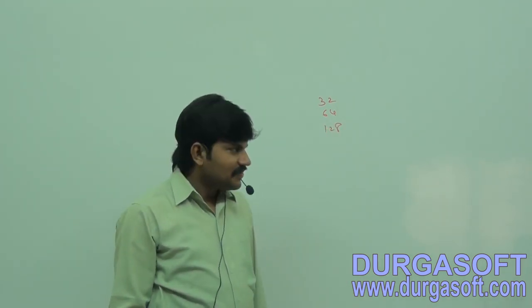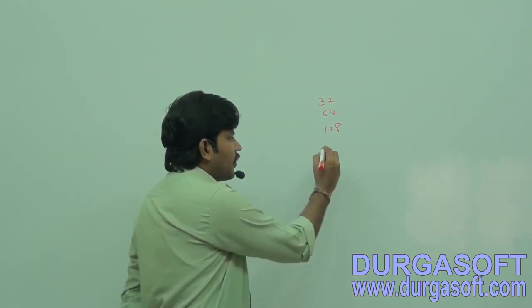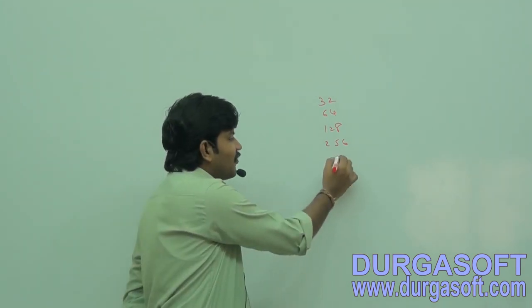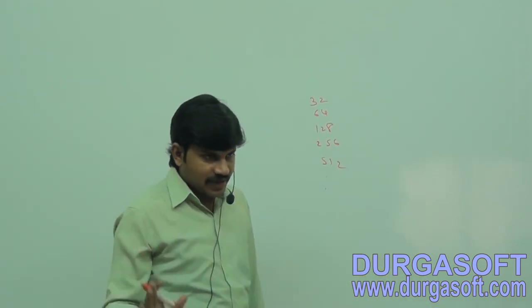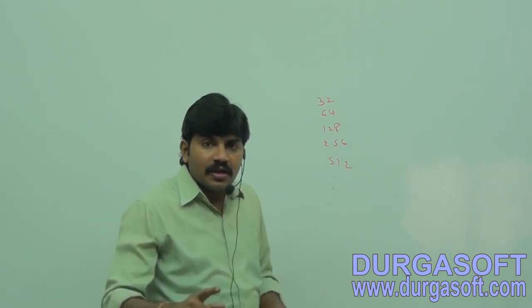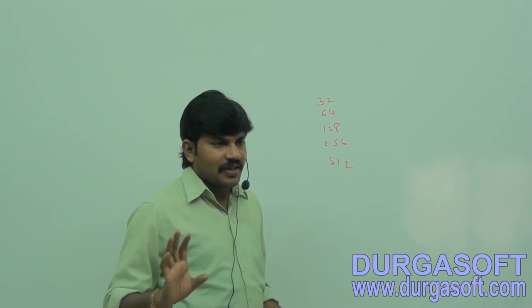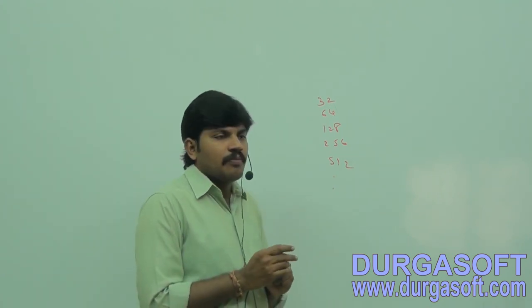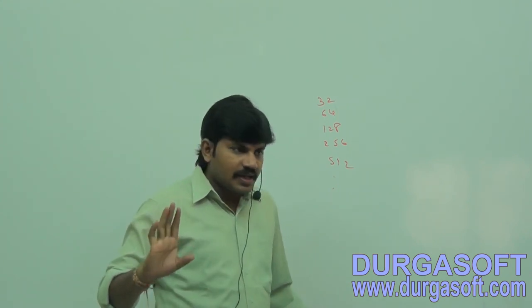Or 128 or 256, or 256 or 512? Make sure, there is no length limit for Java identifiers. There is no limit on the length of an identifier, right? If you want, you can take a 1 crore length identifier also. But whether it is good programming practice or not, we will decide. But there is no length limit for Java identifiers, right?